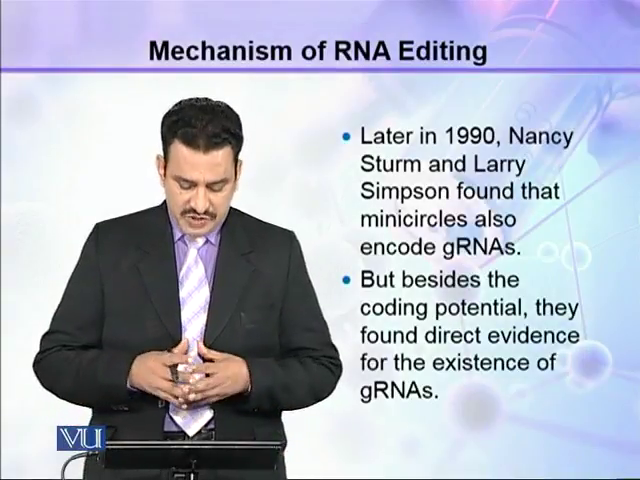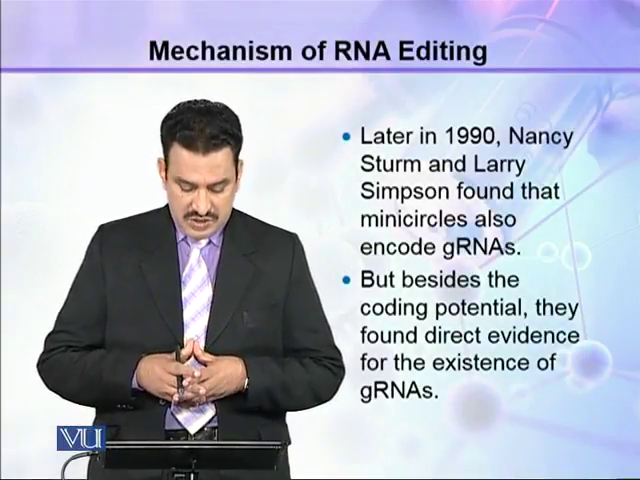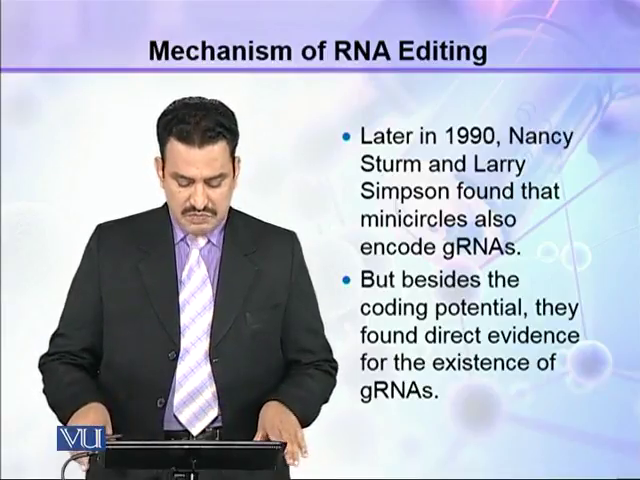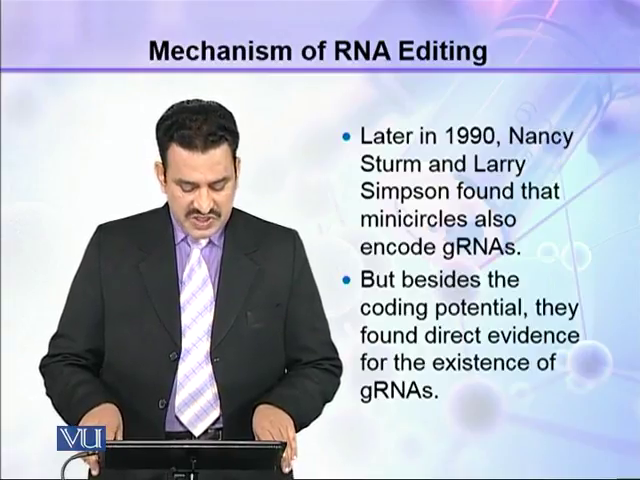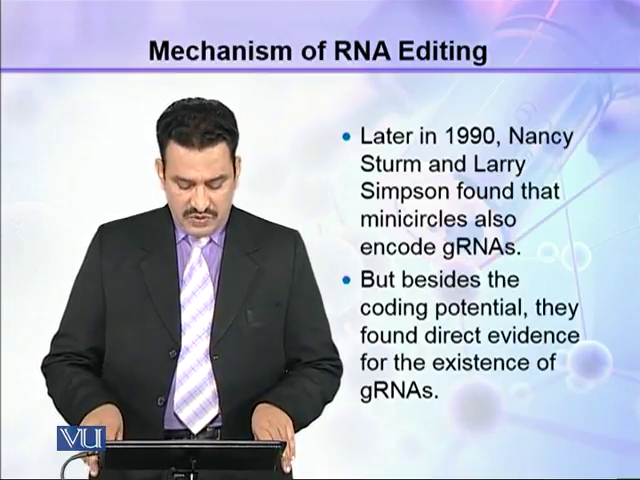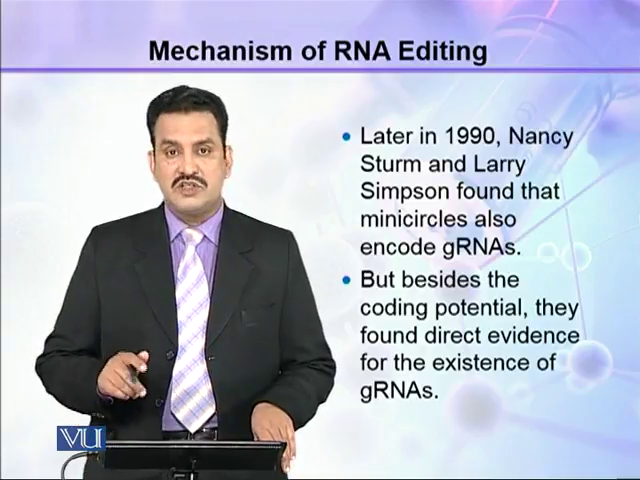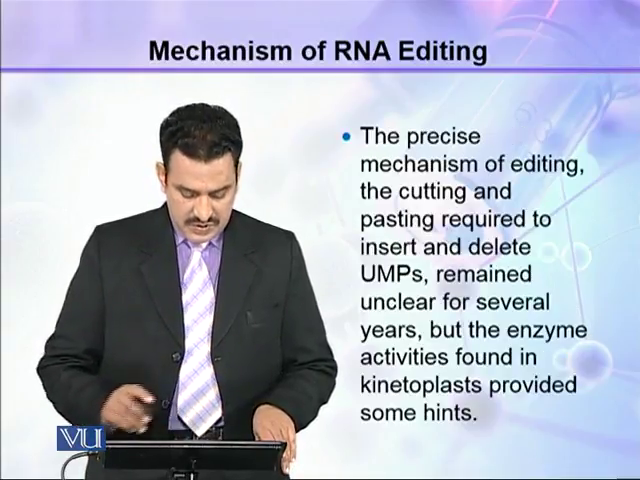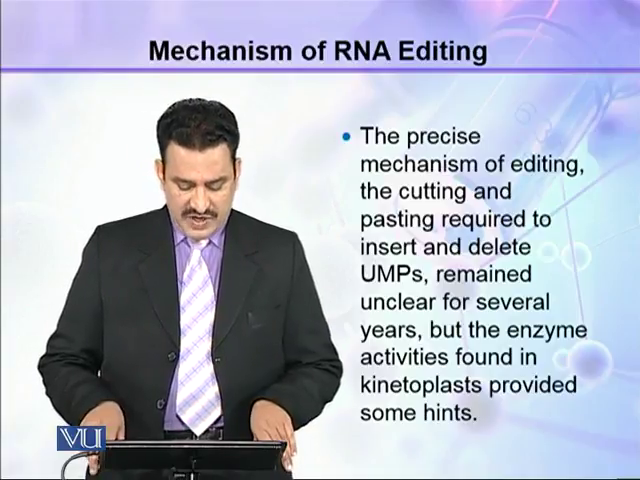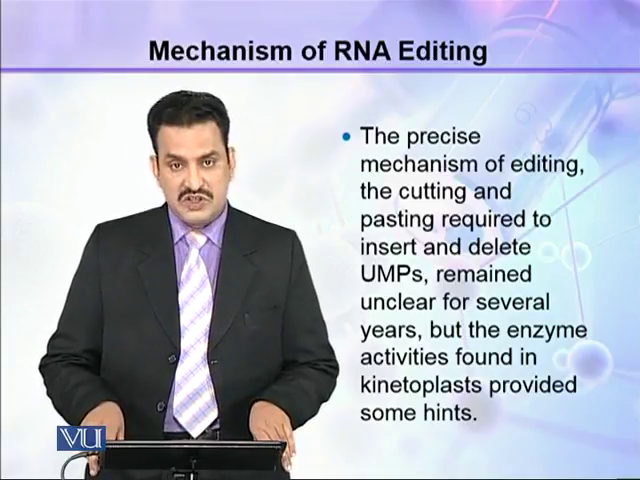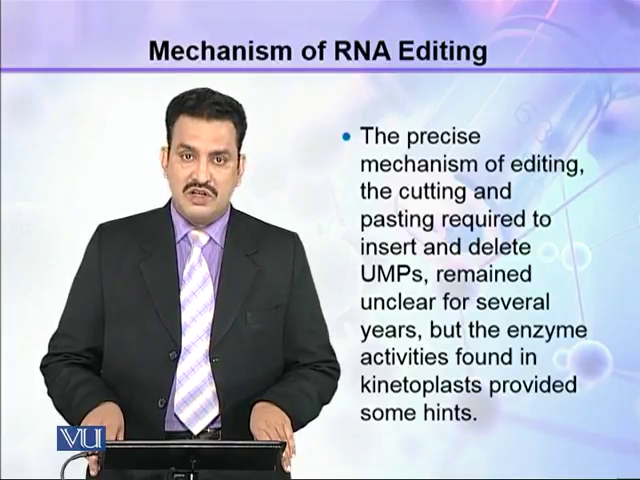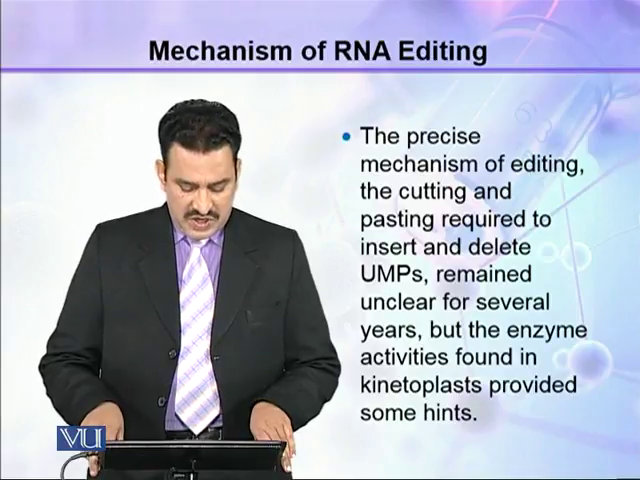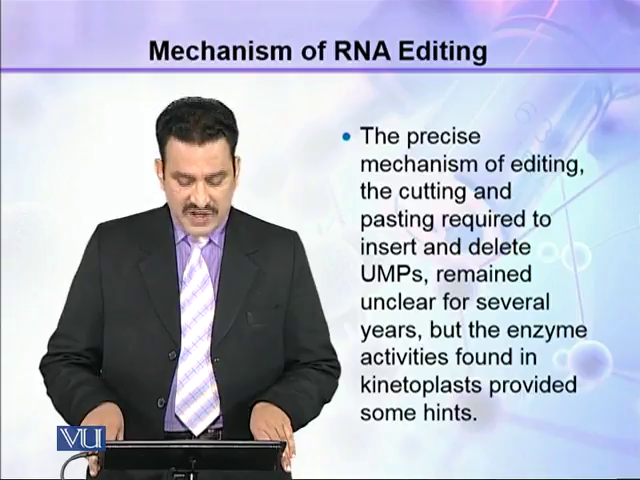Later in 1990, Nancy Stram and Larry Simpson found that mini circles also encode gRNAs. But besides the coding potential, they found direct evidence for the existence of gRNA. The precise mechanism of editing, the cutting and pasting required to insert and delete UMPs, remained unclear for several years, but the enzyme activities found in kinetoplasts provided some hints.